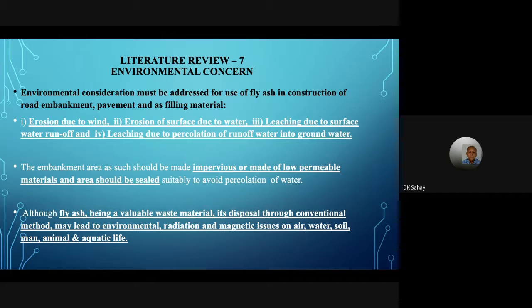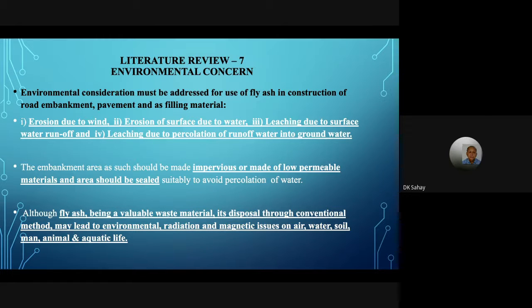Now let us get into environmental concerns. As I told you, fly ash is pollutant number one. The problem is that fly ash, burnt coal, has heavy metals, radioactive metals, and magnetic metals also.